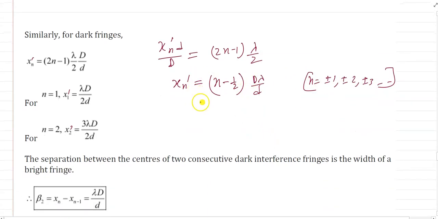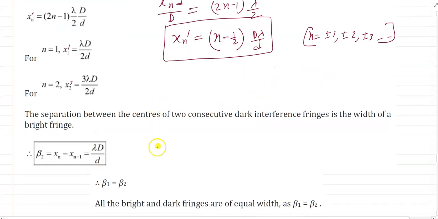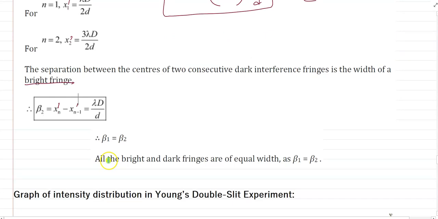This is the distance of the nth order dark fringe from the central bright fringe. For first order it is half of D lambda by d, and for second order dark fringe it is 3 by 2 into D lambda by d. From that we can find the width of the dark fringe, xn dash minus x(n minus 1) dash, which is also D lambda by d. That means beta 1 equals beta 2.